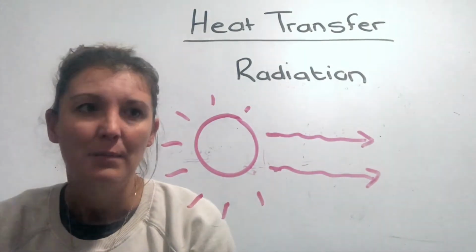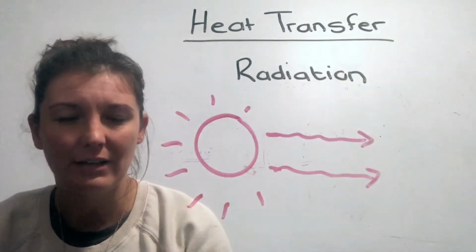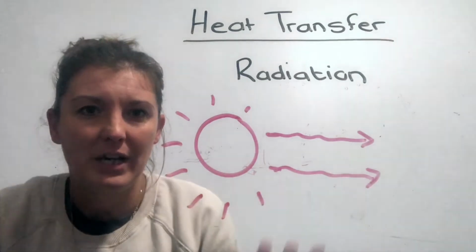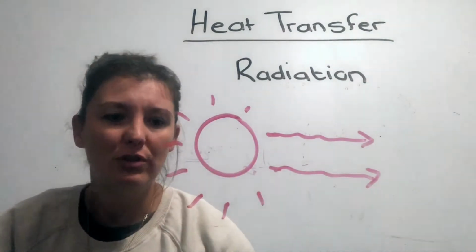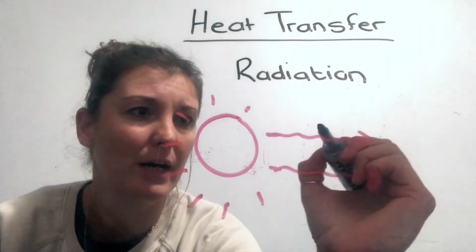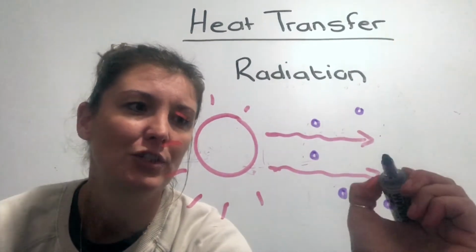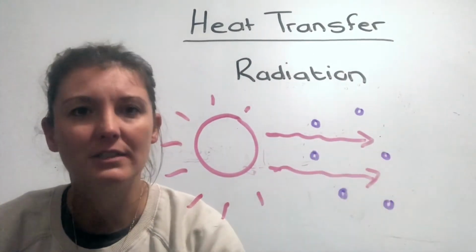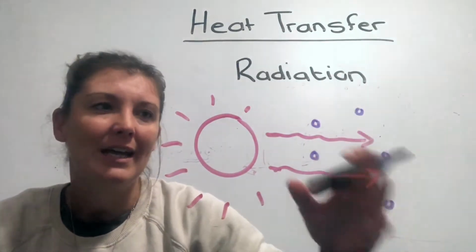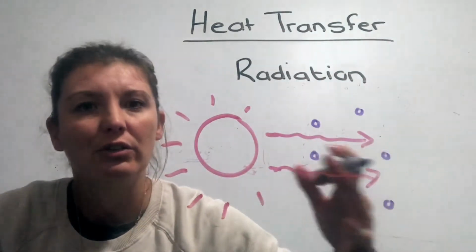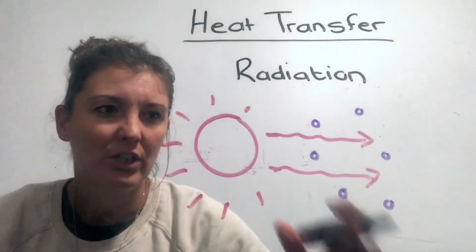particles to go through. Because if radiation needed particles, we would never feel the warmth of the sun, because there's no particles in space. So radiation happens without any particles. It can move through the particles, so it doesn't need any particles. So if we had particles around there, it doesn't affect the particles, it just moves between them until it reaches something that is a solid or a liquid, and then the energy transfer through the solid or the liquid can go through either convection or conduction.